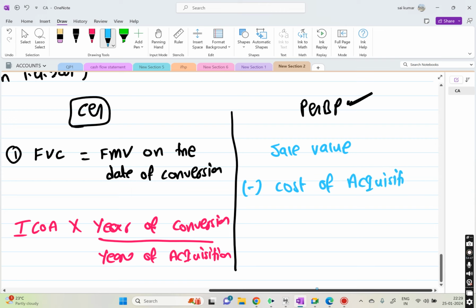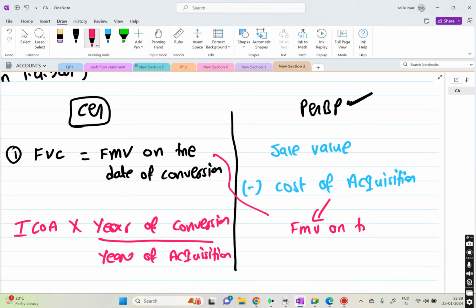Acquisition. This acquisition is nothing but this part, FMV on the date of conversion. Just write this. We're going to apply this on the question.